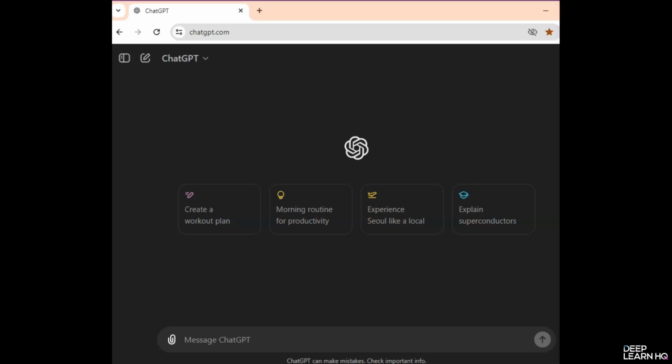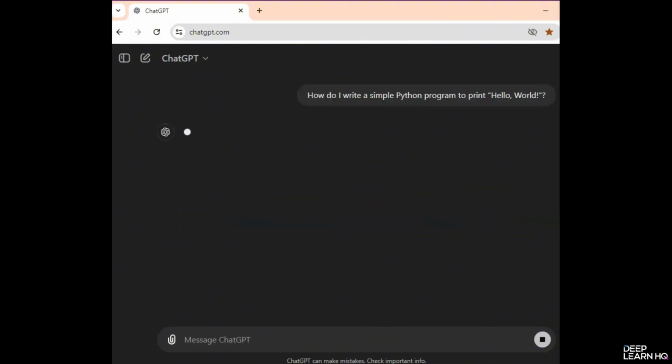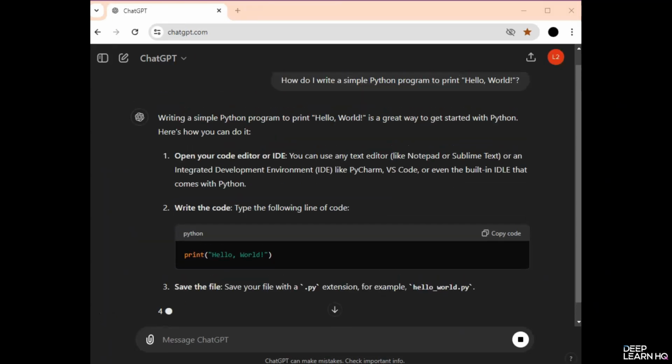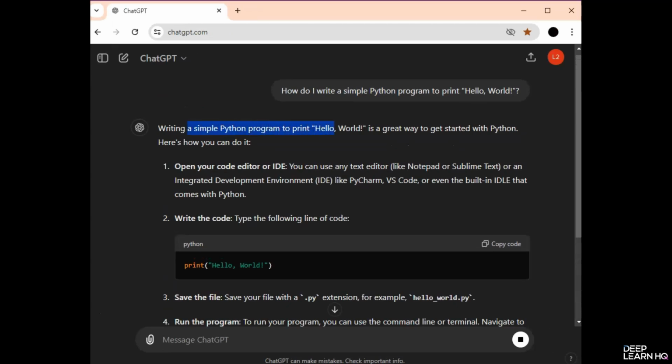For this, I'm going to type a prompt that says, "How do I write a simple Python program to print 'Hello World'?" So it says, "Writing a simple Python program to print 'Hello World' is a great way to get started. Here's how you can do it."